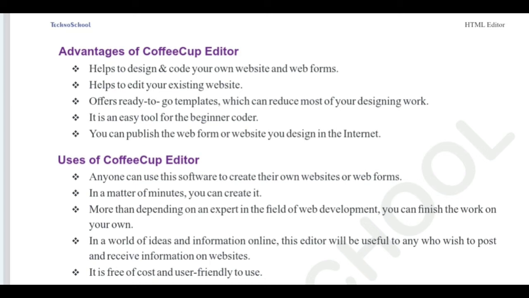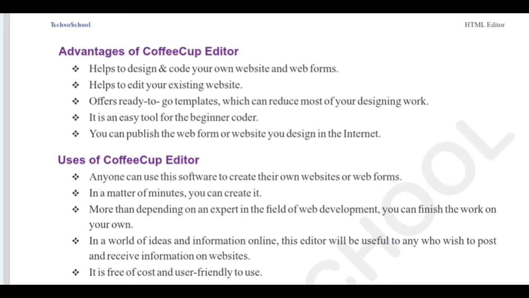Rather than depending on an expert in the field of web development, you can finish the work on your own. So you can finish the work on time. There is no writing of code and checking for errors. We just use the mouse to drag and drop the controls. We can create professional websites also.